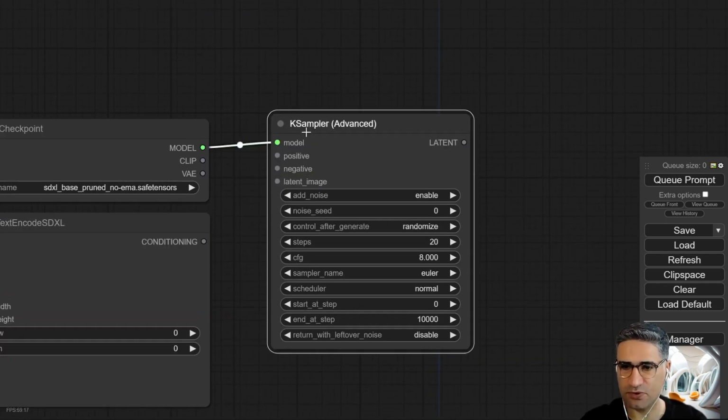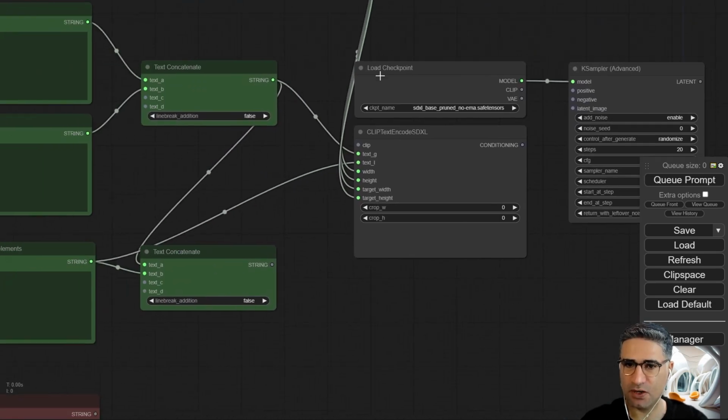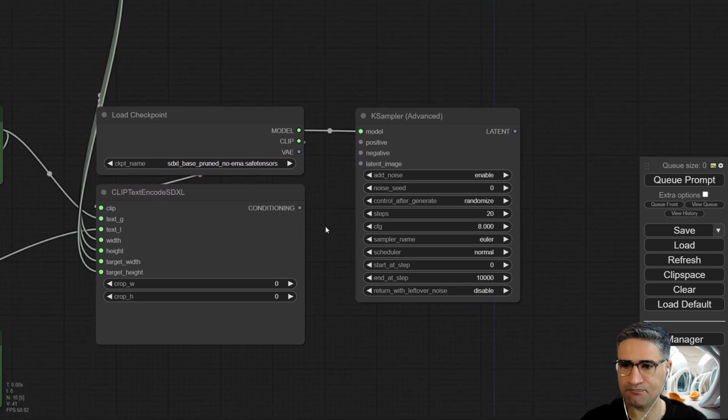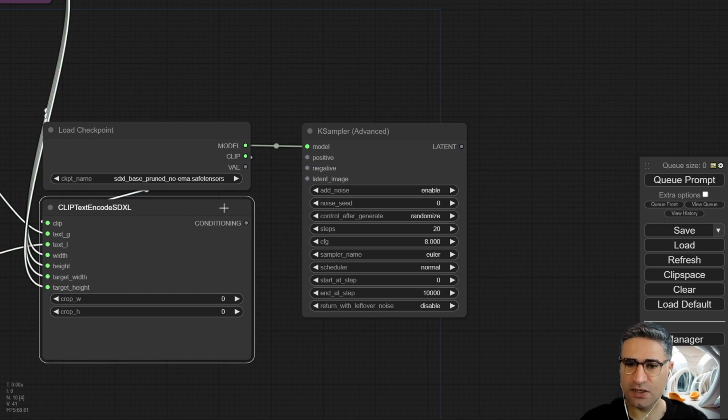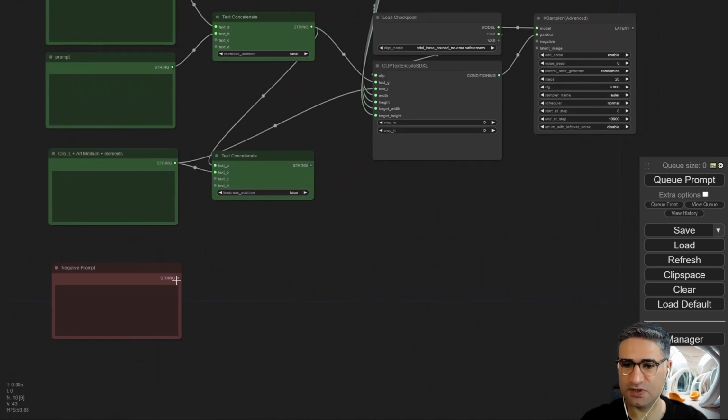So I will connect the model to model, and the clip output from the checkpoint should connect to the CLIPTextEncode, and the conditioning should connect to the positive, and this was our negative prompt.